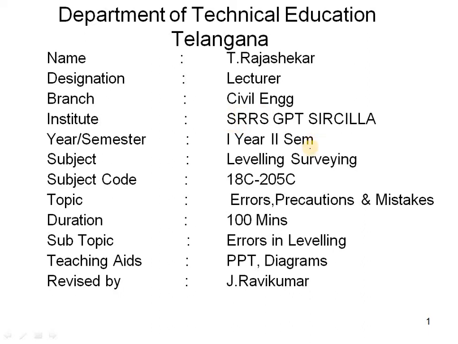My name is P. Rajshekhar, working as a civil lecturer in the Civil Engineering Department, SRR GPT, Sisila Polytechnic College. Today I am going to speak on the topic of errors, precautions and mistakes. This is the Unit 3 topic, and this subject is for first year second semester Diploma in Civil Engineering students, and the subject is Leveling Surveying, subject code 18C 205C.